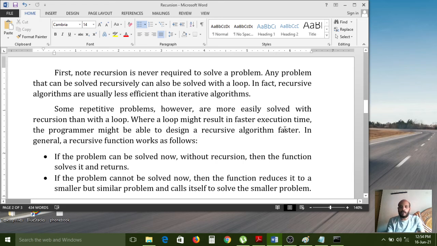Where a loop might result in faster execution time, the programmer might be able to design a faster recursive algorithm.